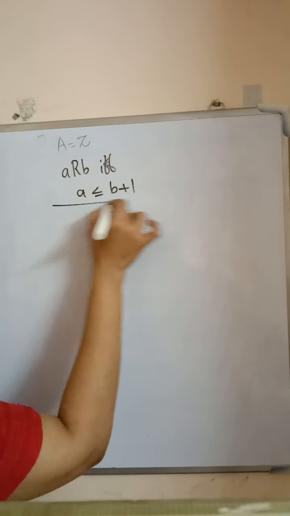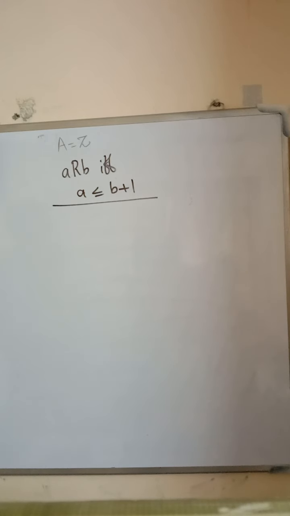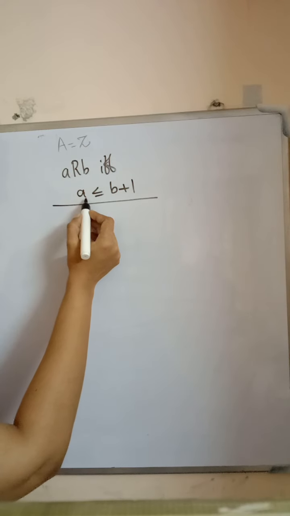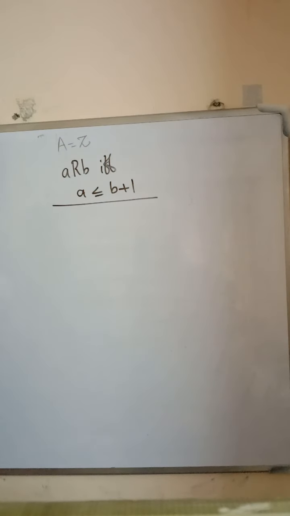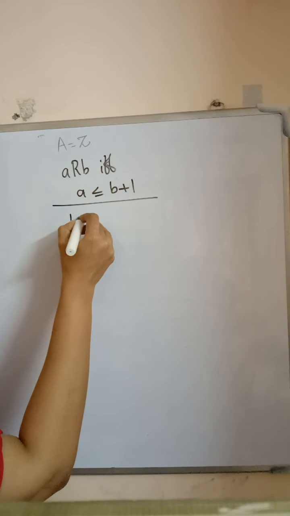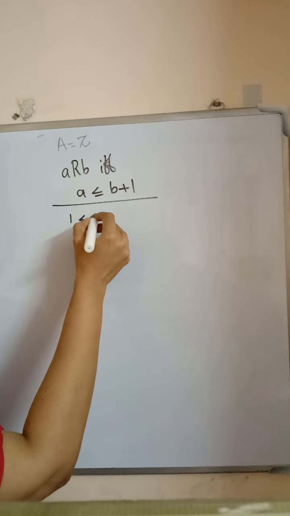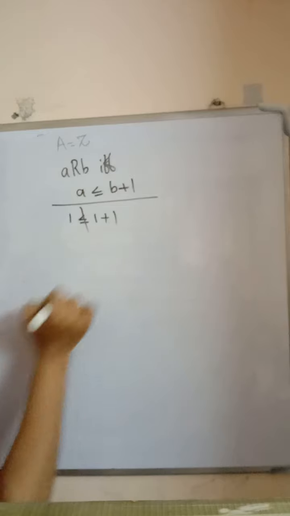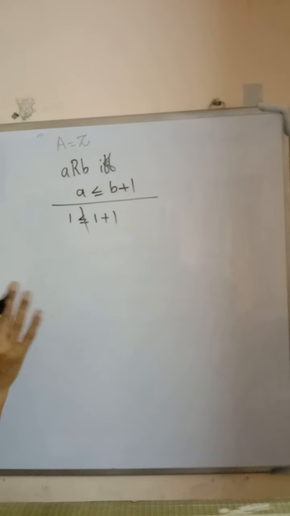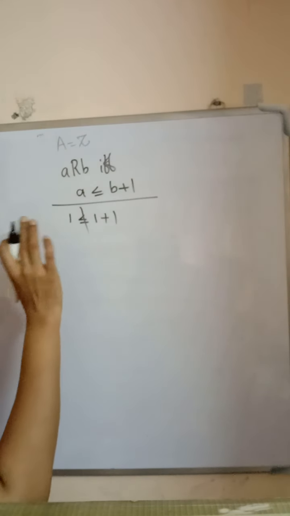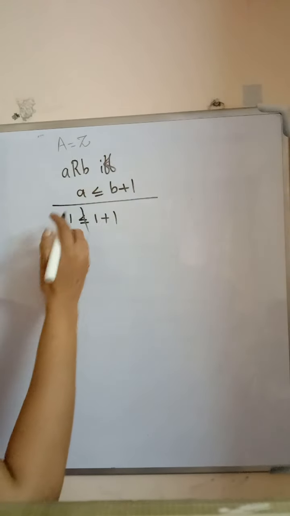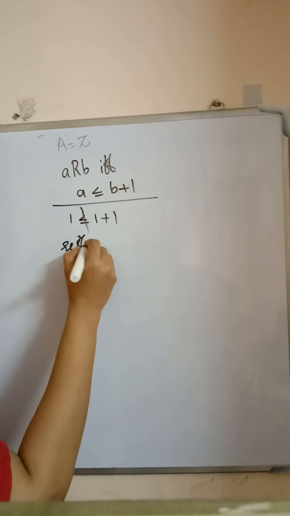Now we check the reflexivity. Is it reflexive for an integer? Here A is less than or equal to B plus 1. Is it reflexive? 1 is less than or equal to 1, but we need 1 related to 1 plus 1. So the relation is not reflexive since no integer is related to itself by this relation. Therefore the relation is not reflexive.